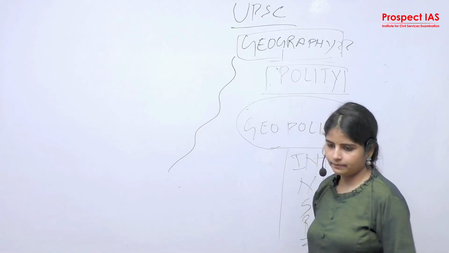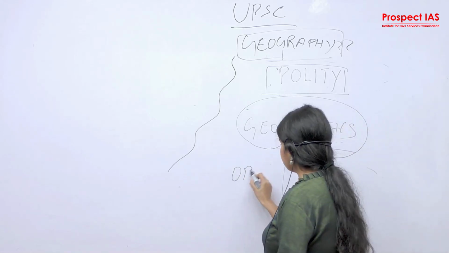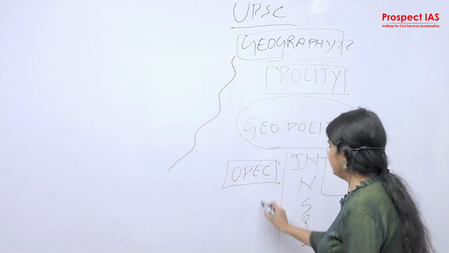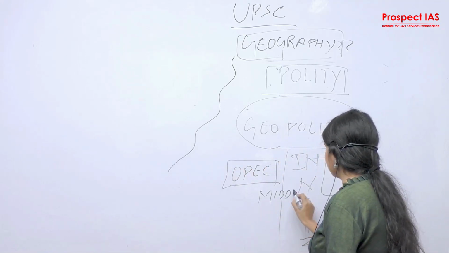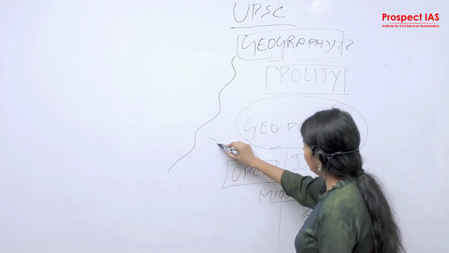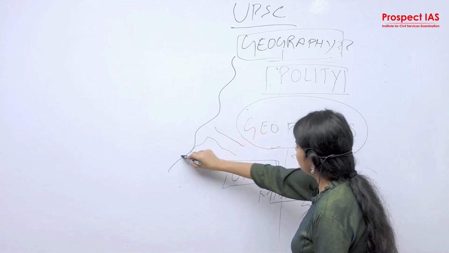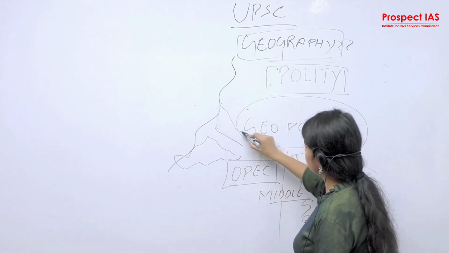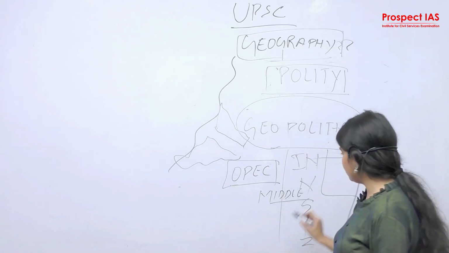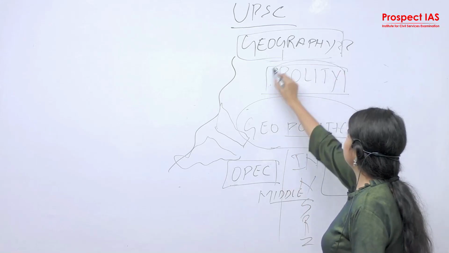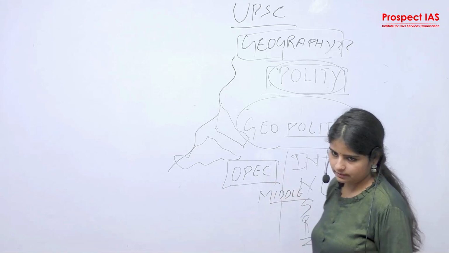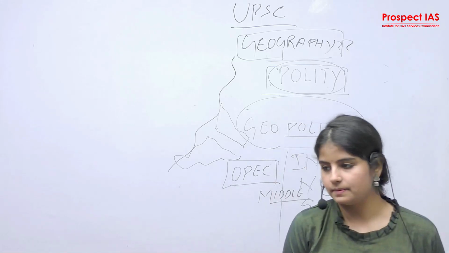Whether the OPEC countries, oil petroleum exporting countries, of where? Middle East. Geopolitics. So if you know all the passages and the geographical allocations of the Middle East, then for you the understanding of geopolitics is very easy. Polity: geography sets the background for polity. It itself sets the background for history as well, right?